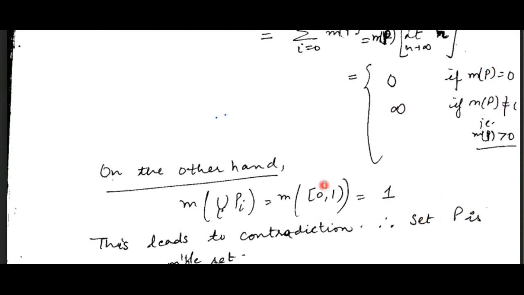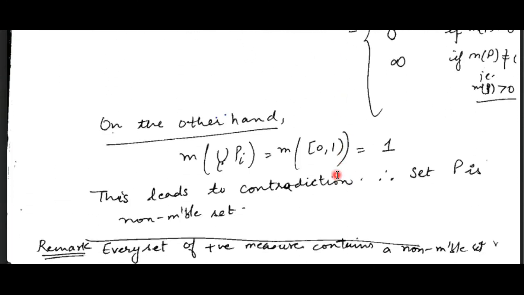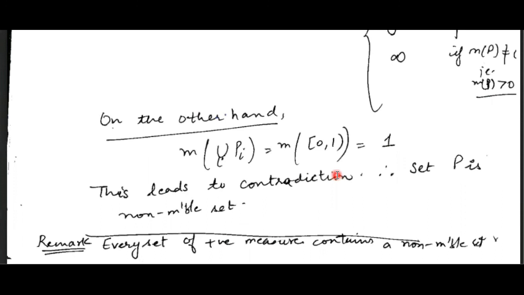It means our supposition is wrong. What we supposed, that the P set is measurable, is wrong. So P should be a non-measurable set. So with this we get that there always exists a non-measurable set in a set of positive measure.